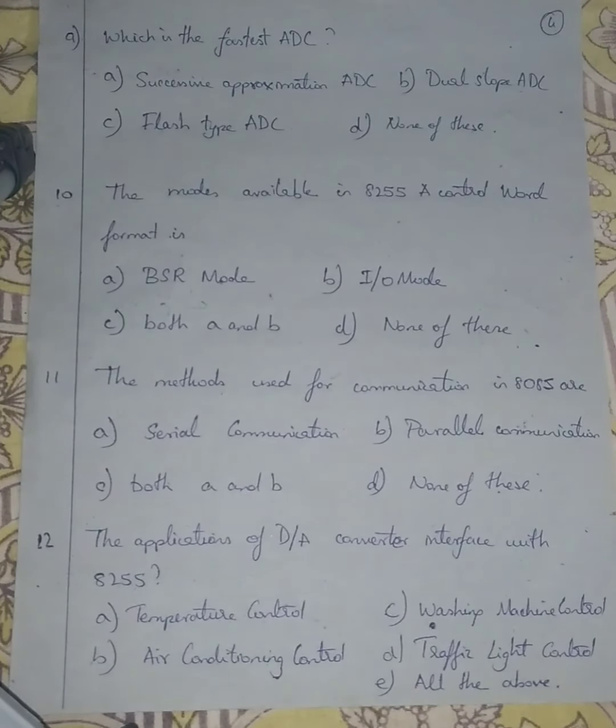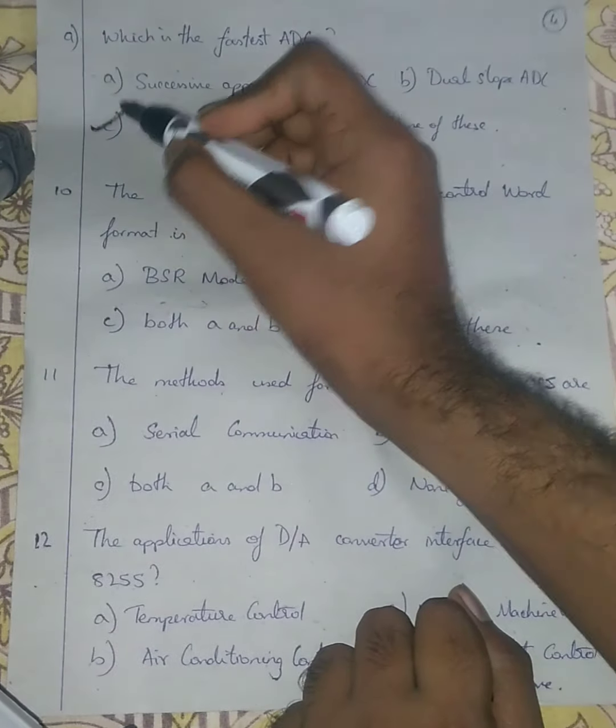Seeing this only we can say flash. The word flash means just a ray of light. In normal sense, a ray of light moves at very high speed. In the same sense, flash type ADC is the fastest ADC. Just for my memory's sake, I'm saying flash type ADC is the fastest ADC. You can also remember it that way. So I'm going with option number C, flash type ADC.